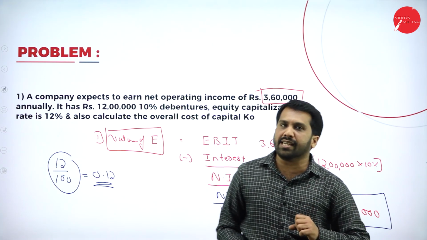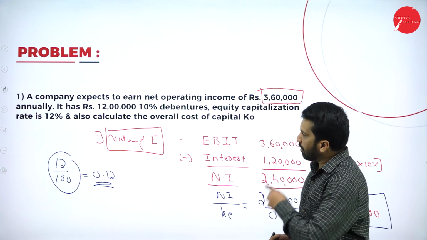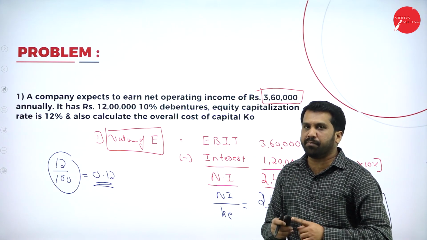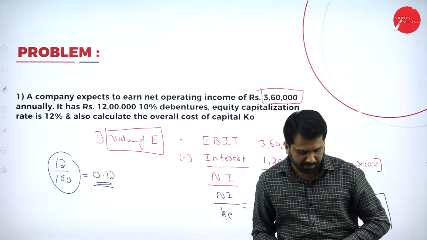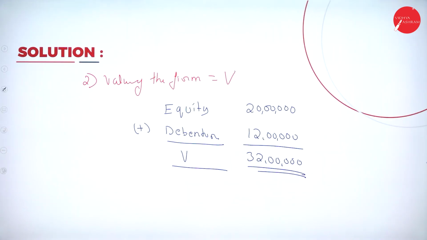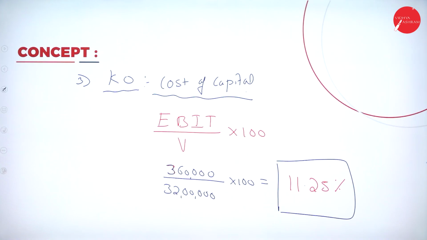In your examination, if it is the NI approach, please go like this. Now, I'll go out of the screen. Please take a screenshot. Your NI approach: first one, value of equity. Second one, value of the firm. And the third one, cost of capital.